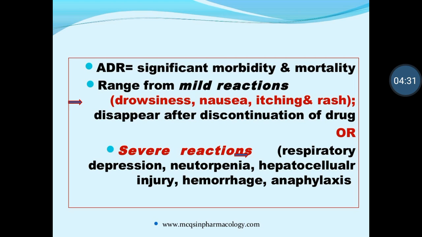Then hepatocellular injury means injury to the liver can take place. Liver injury can be caused by drugs like paracetamol or chloroform or a high quantity of alcohol, which can lead to hepatocellular injury. All of you know the use of the liver is that it carries out metabolism in the body, and there is a capacity of the metabolism.